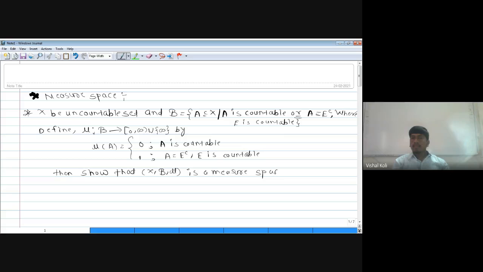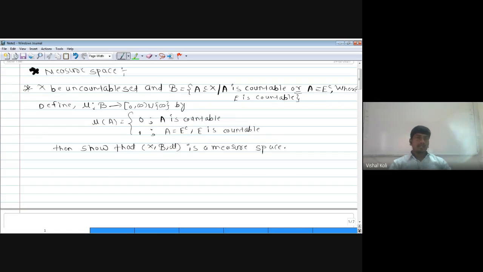For that we require that X, curly B is a measurable space and mu is a measure on curly B. Any ordered pair X, curly B is a measurable space if X is any non-empty set and curly B is a sigma algebra. So first we have to prove that curly B is a sigma algebra. Any collection of subsets of X is a sigma algebra if it is closed under countable union and phi is a member of that set, that is, phi belongs to curly B.